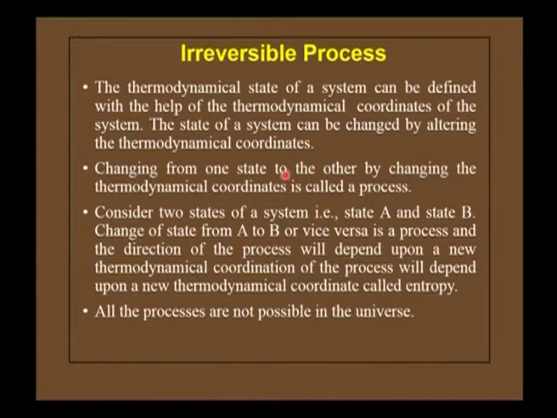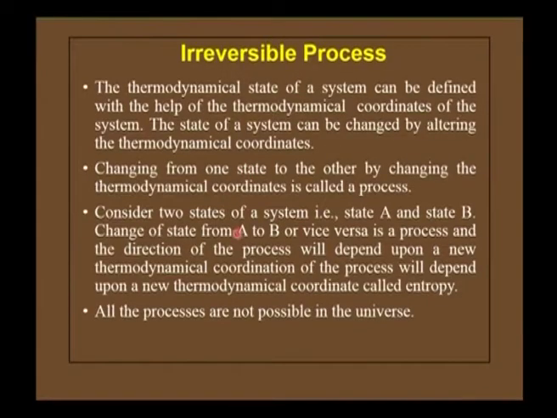Now, let us discuss the next topic, irreversible process. The thermodynamical state of a system can be defined with the help of the thermodynamical coordinates of the system. The state of a system can be changed by altering the thermodynamical coordinates, and changing from one state to the other by changing the thermodynamical coordinates is called a process. So, in order to understand the process, let us consider two states of a system. Let us say that the two states are state A and state B.